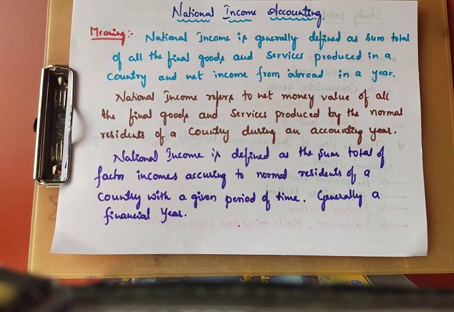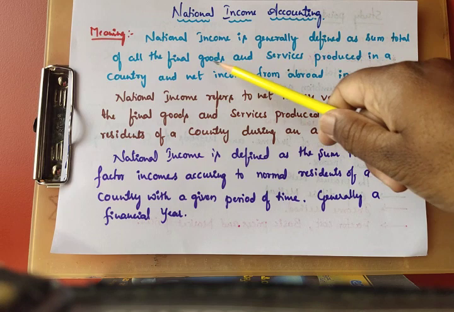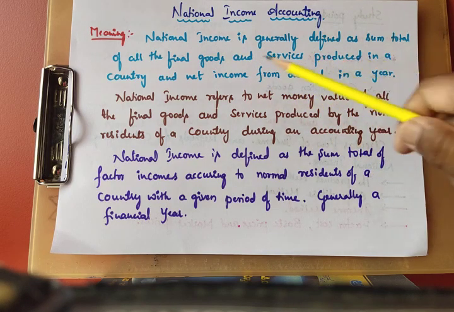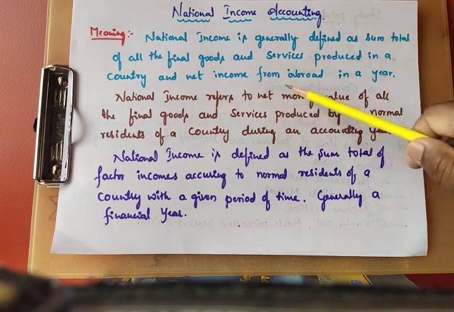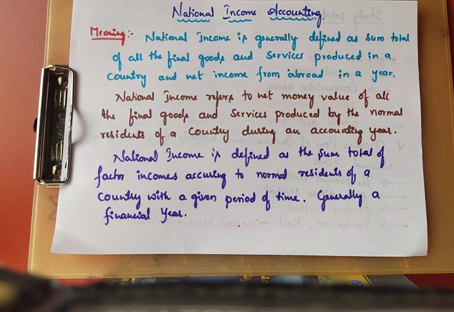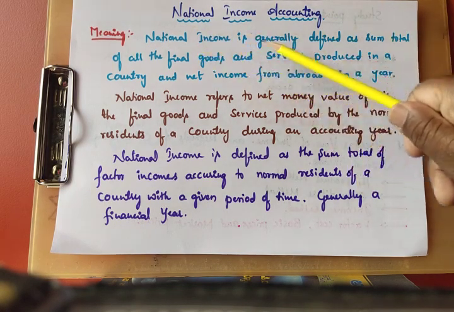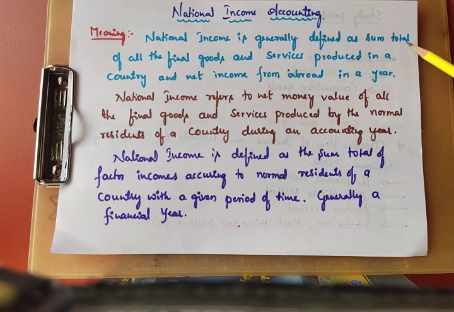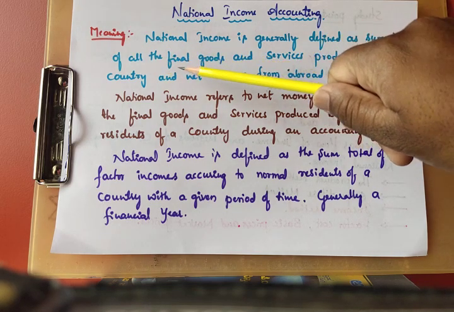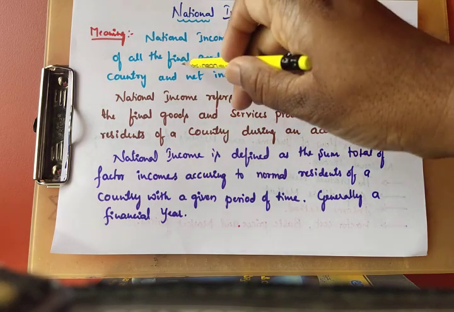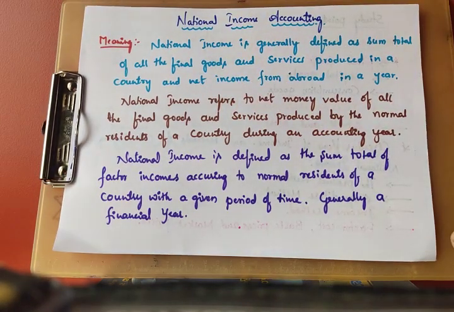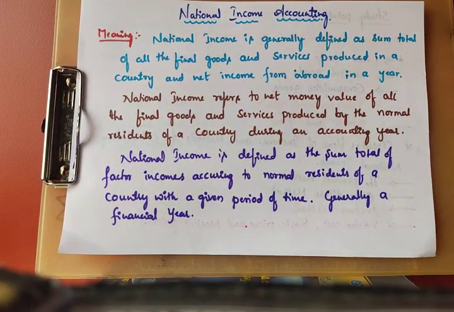The national income is generally defined as the sum total of all the final goods and services produced in a country, and net income from abroad in a year. Are you clear? The national income is generally defined as the sum total of all the final goods. Very important, final goods. Sum total of all the final goods.